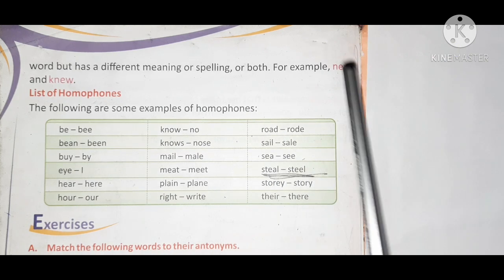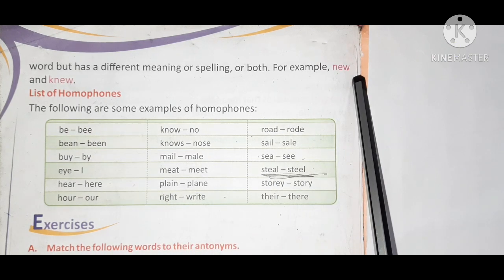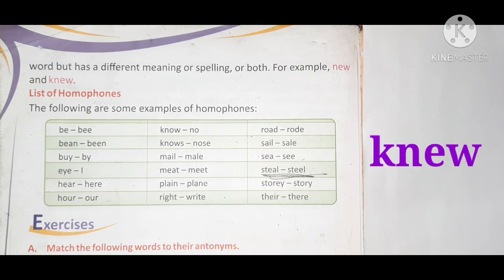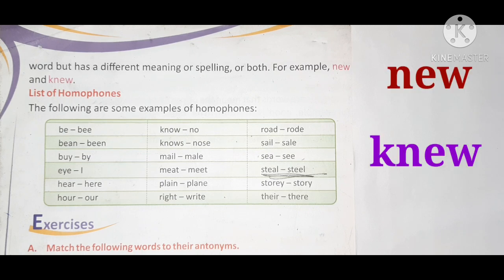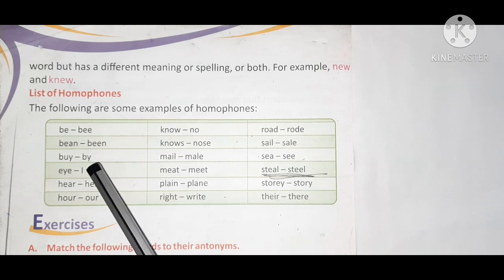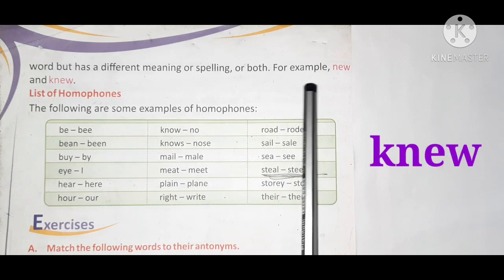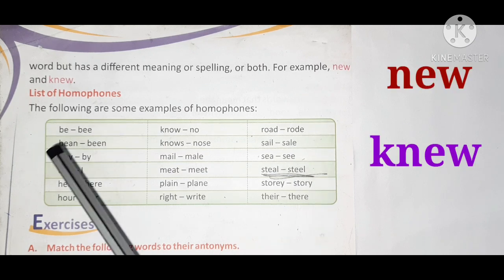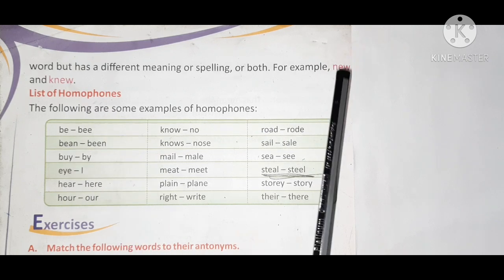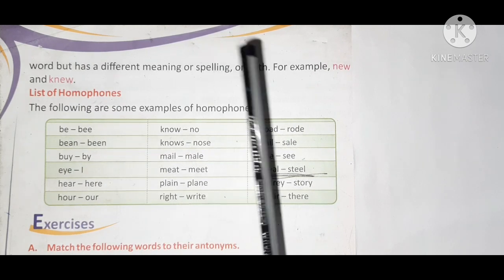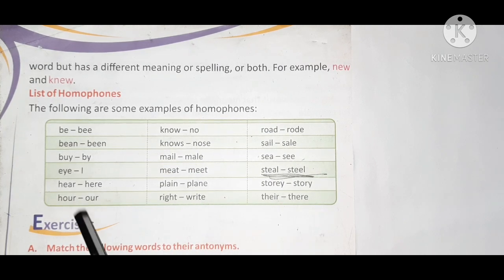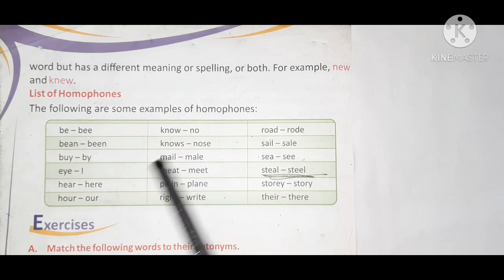Can you see the example? New, N-E-W, and new, K-N-E-W. Can you see? Here the spelling is different and the meaning is also different, but the pronunciation is the same. Now, can you see the list of homophones here? These are homophones, okay?